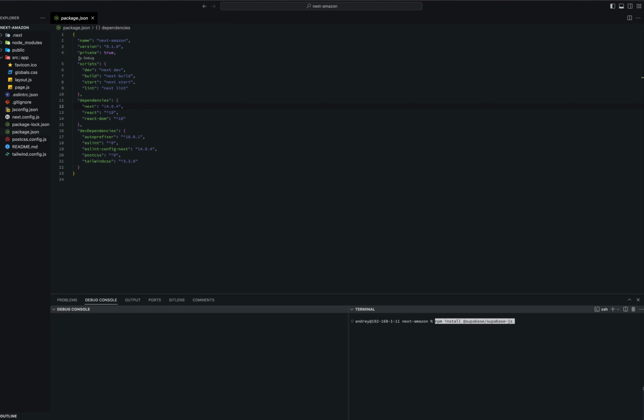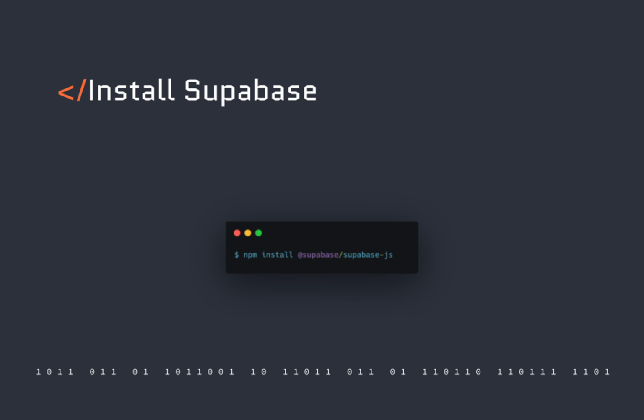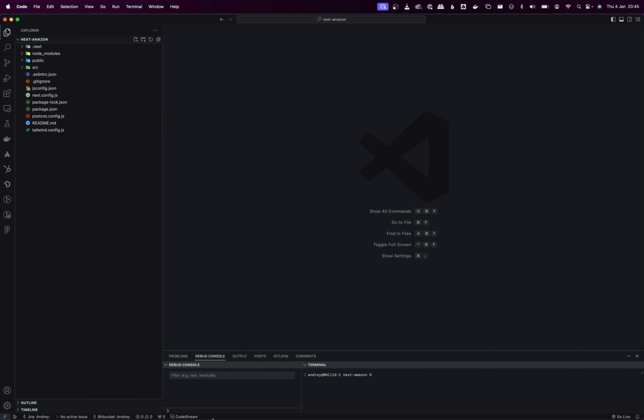Let's continue with our Node.js app. First, we need to install Supabase packages for our Node.js application to communicate with Supabase. Install the necessary package by running this command. Let's begin the process of creating a Supabase client. To begin, we'll organize our project by creating a folder called Utils in the root directory of our app. This folder will house utility files, and it's good practice for keeping our code neat and organized.